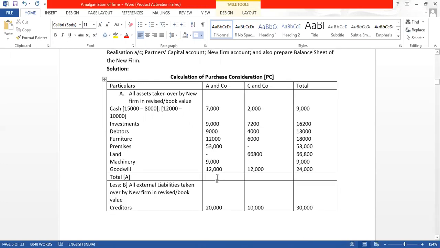Total of assets is how much? 7 plus 9 plus 9 plus 12 plus 53 plus 9 plus 12. It is coming to 1,11,000. And here, when we add all of them, 7,200 plus 4,000 plus 6,000 plus 66,800 plus 12,000, we will get 98,000.